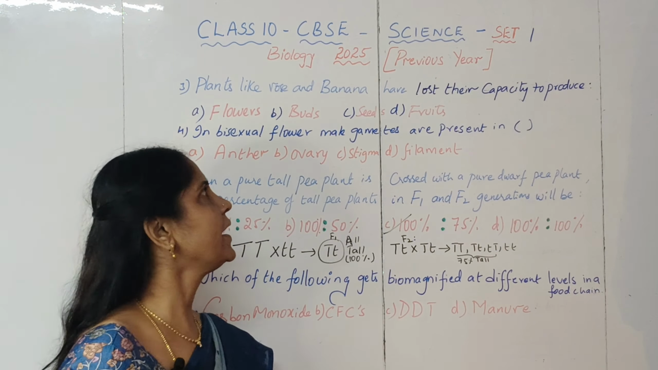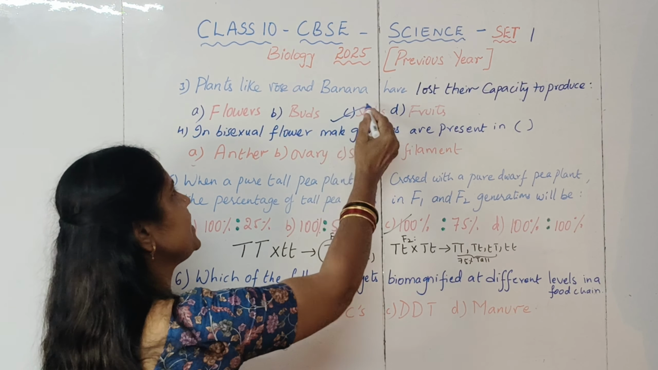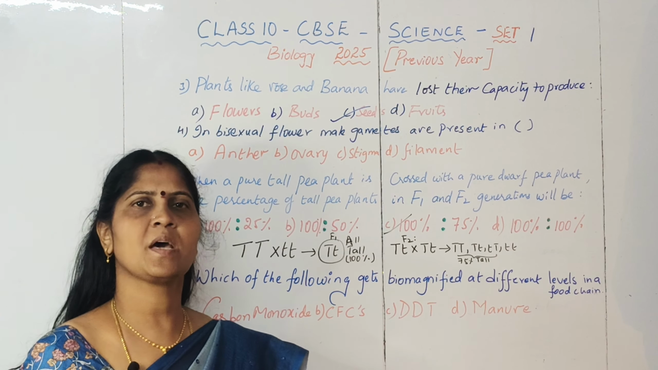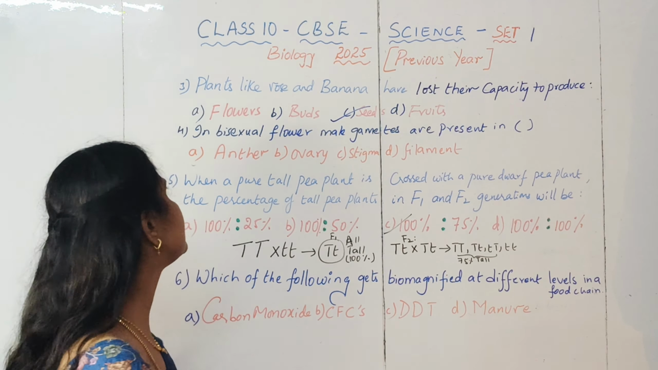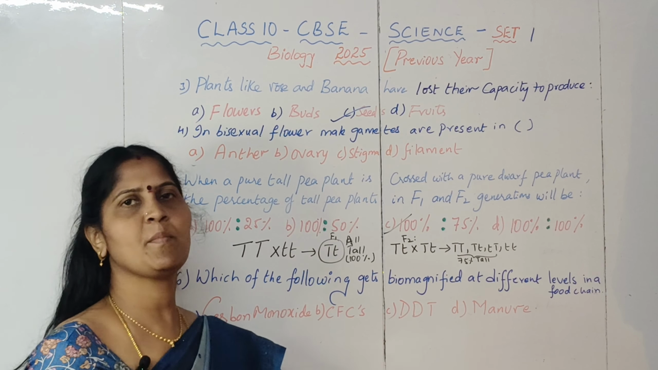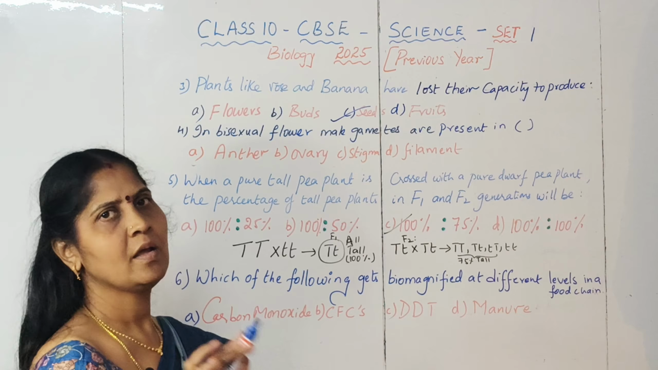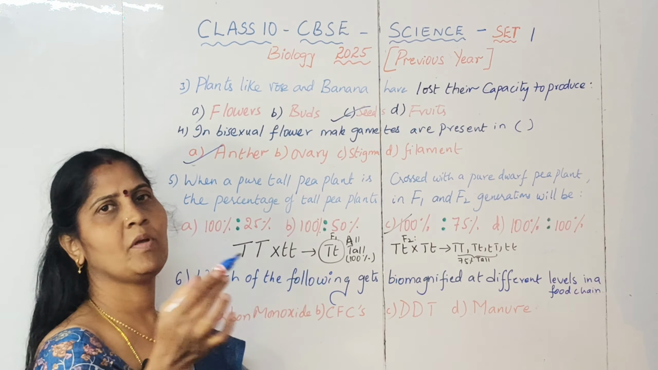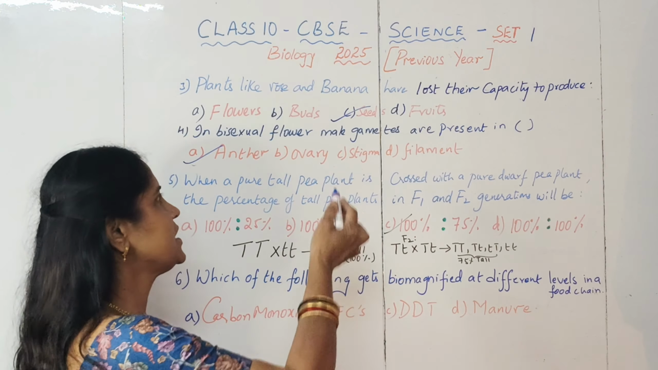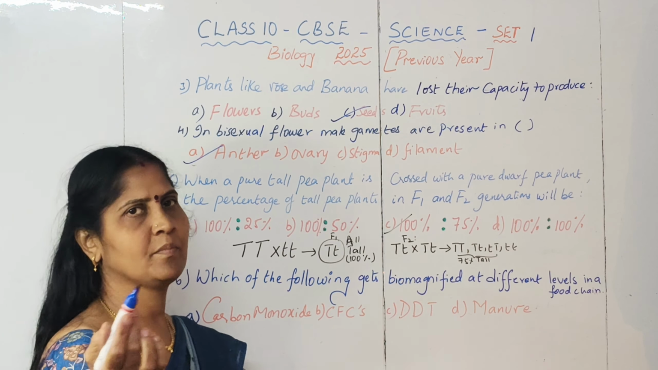Plants like rose, banana have lost their capacity to produce, what is the option here? Produce seeds. Because these are the plants which are propagated vegetatively, they have lost the capacity to produce seeds. In bisexual flower, male gametes are present in which of the following parts? Anther, ovary, stigma or filament. The option, we know, is anther. Because ovary will have ova, which is the female part, stigma is a part of the gynoecium and filament is a part of the androecium.